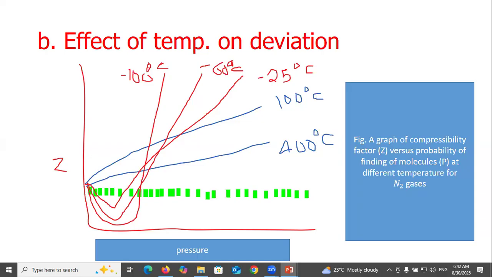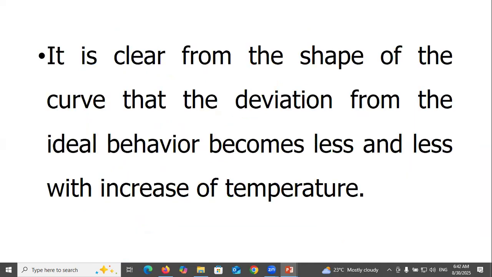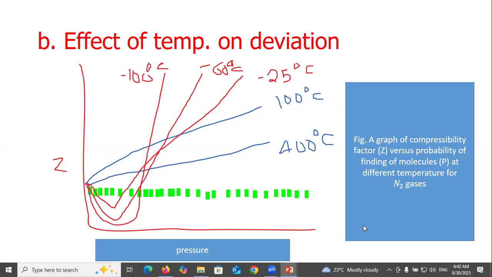Effect of temperature on deviation: it is clear from the shape of the curve that the deviation from ideal behavior becomes less and less with increasing temperature. If we increase the temperature, it becomes ideal.